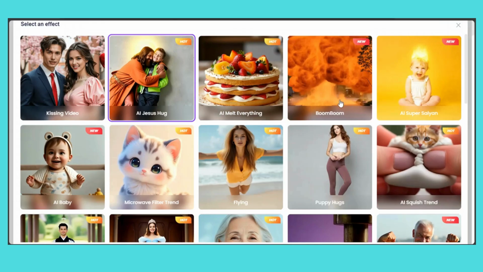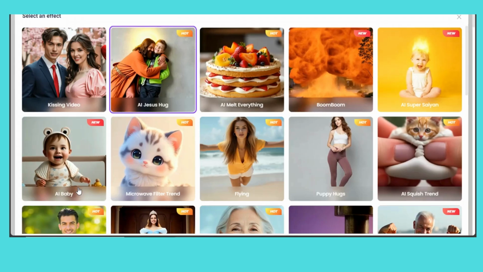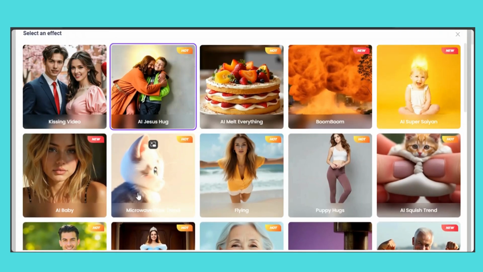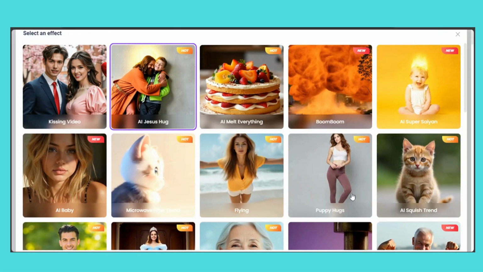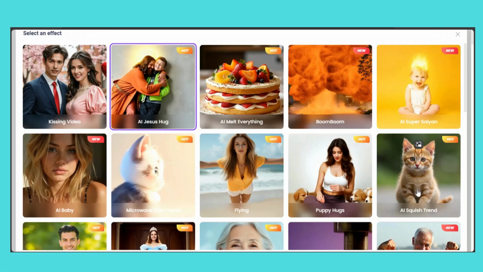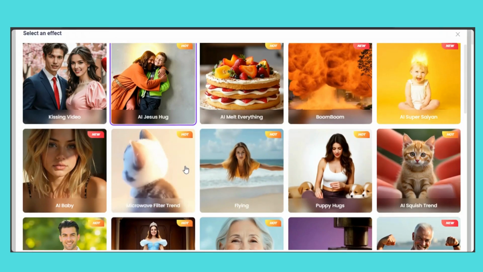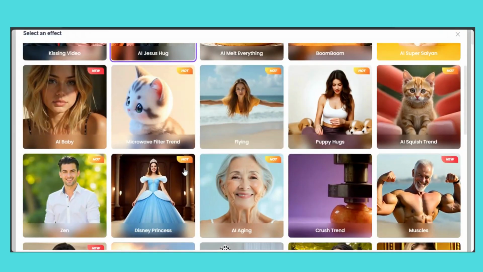We've got the boom boom, AI super saiyan, and then also the AI baby. And it's actually turning your image into a baby video. We also have this microwave filter, and also we have this flying model, and then we've got the puppy hugs, and then the AI squish trend. So if you are interested in this, you can just come and see which one is actually gonna work with your videos.